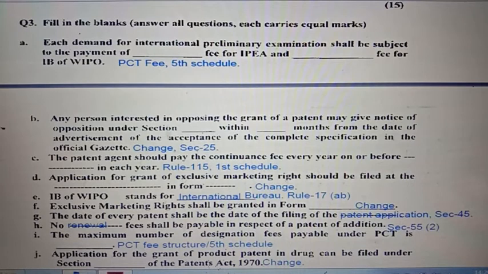Question number 3I. The maximum number of designation fee. Kindly see the PCT fee structure or the fifth schedule. Question number 3J. Application for the grant of product patent in drug. It got changed.